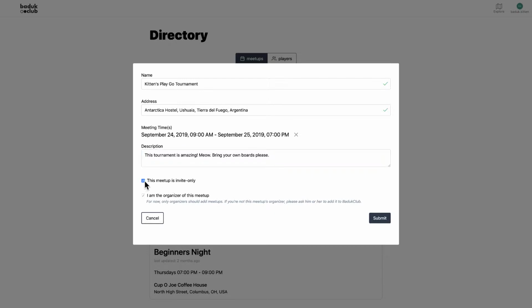That way, in case it's in our house or it's a special event that's invite only, you can make it that way. Now, the most important thing is I want to make sure that I am the organizer of the meetup. If I was just part of this club or meetup and I'm not actually the organizer, then I don't want to make this, because I'm going to be the contact person for the meetup put in the directory. So since I am the organizer, I'm going to hit submit.